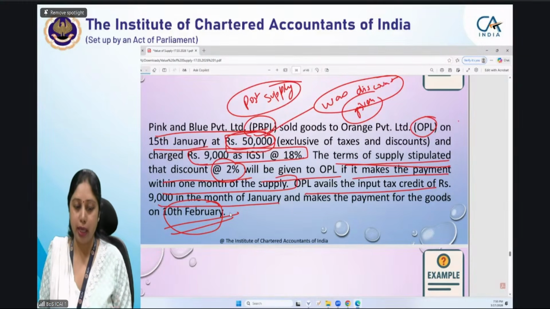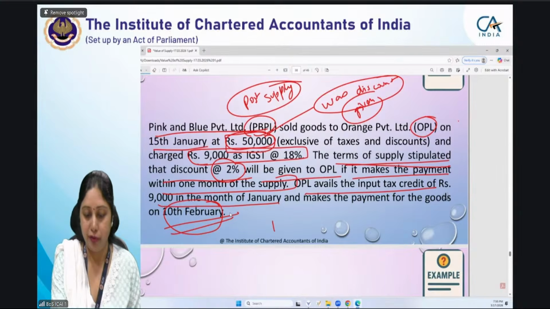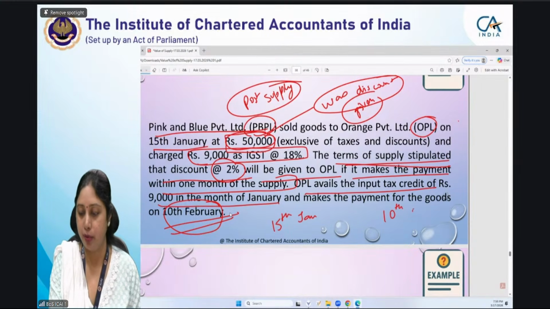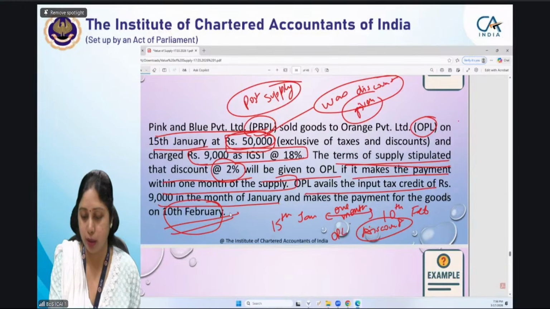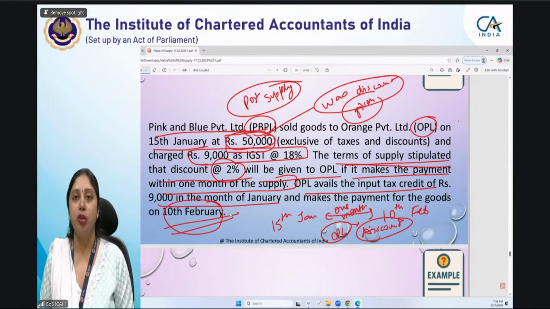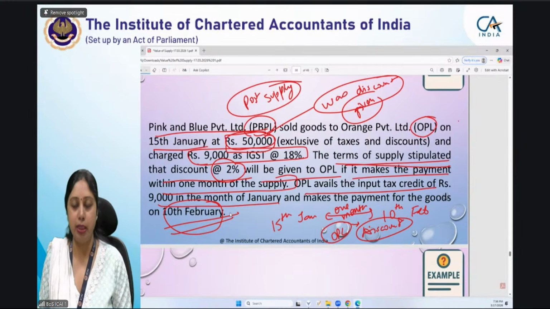The condition was that he has to make payment in 1 month. The supply was made on 15th January and on 10th February he has made the payment. Payment was made before 1 month. So OPL would have got the discount. OPL has made the payment before 1 month, so it has to get the discount.